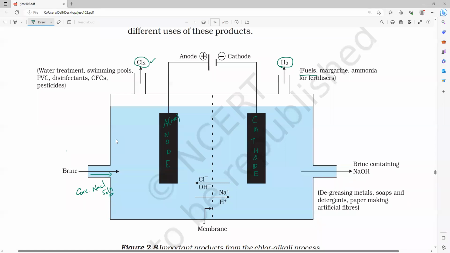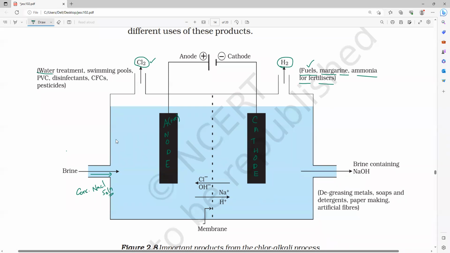Hydrogen gas, we can use it as a fuel. Hydrogen gas, we can use it in making margarine. Hydrogen gas, we can use it in the production of ammonia for fertilizers. These are the uses of hydrogen gas. List them. Very, very important.